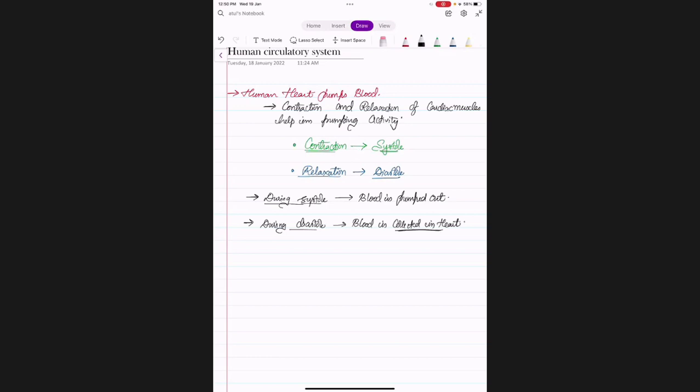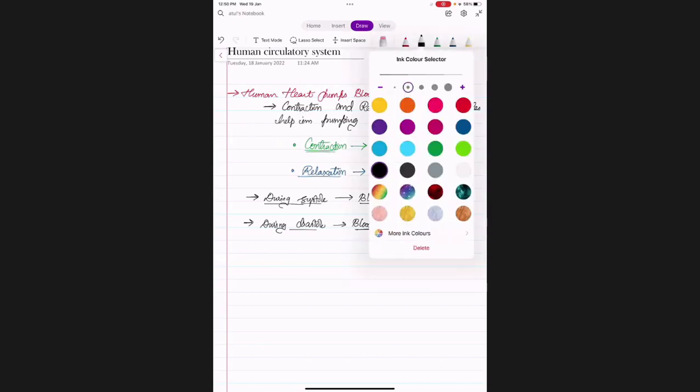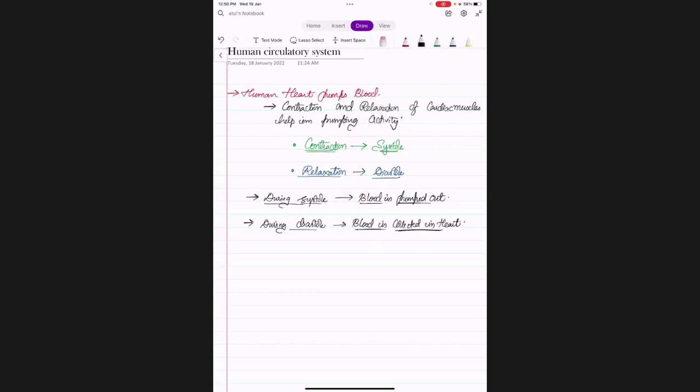During diastole, blood is collected in the heart, and during systole, blood will be pumped out of the heart. Okay, or we can say pumping activity occurs. Okay, pumped out from ventricles.